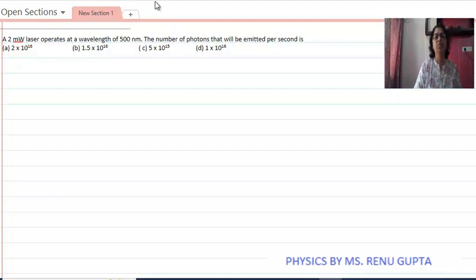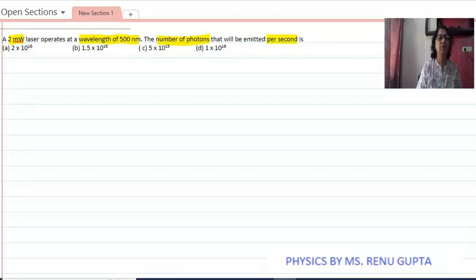Today we are doing a question for JEE Main. The question is from the topic of dual nature of radiation and matter. A 2 milliwatt laser operates at a wavelength of 500 nanometer. The number of photons that will be emitted per second is 2 into 10 the power 16, 1.5 into 10 the power 16, 5 into 10 the power 15, 1 into 10 the power 16.